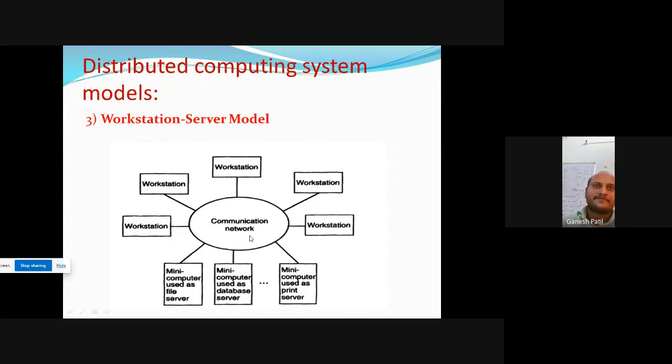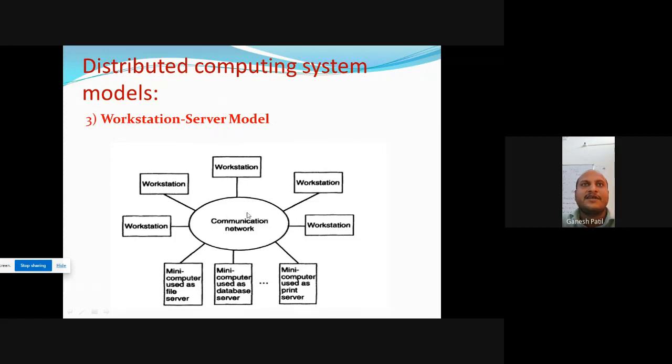See here, when this first workstation wants to access data from the database server, it sends a request to the mini computer used as the database server via this communication network.